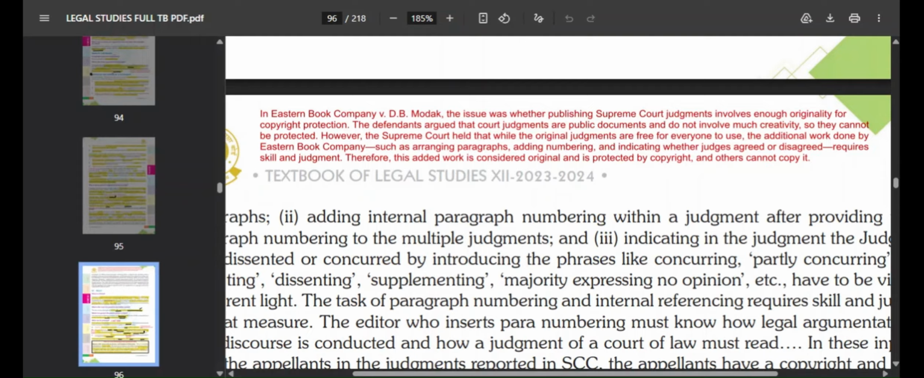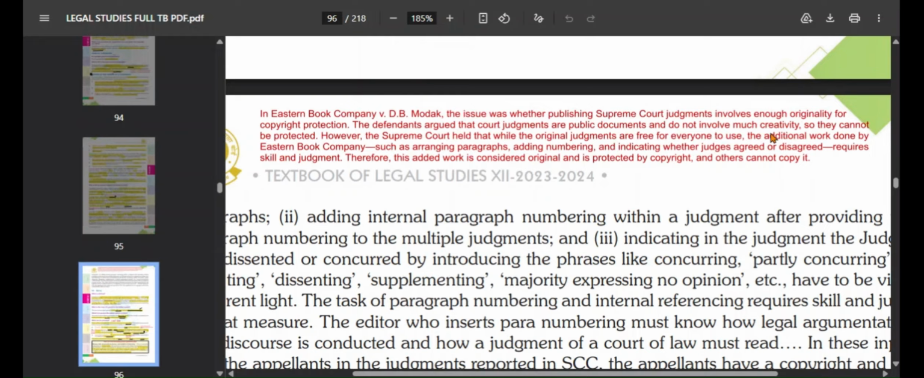They did additional work such as arranging paragraphs in the judgment. I'm not saying it's disorganized, but it is just given in paragraphs. So arranging those paragraphs, adding numbering, indicating whether the judges agreed or disagreed, requires skill and judgment. Therefore, this added work is considered original, and it can be protected by copyright and others cannot copy it.